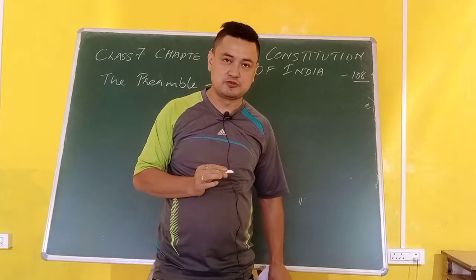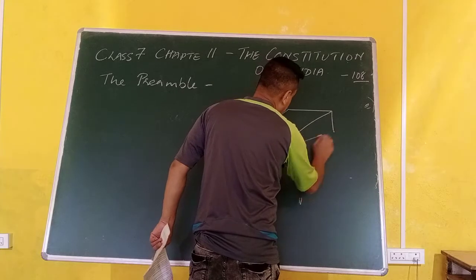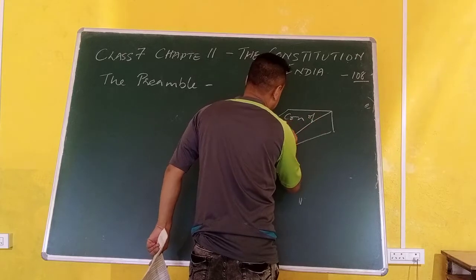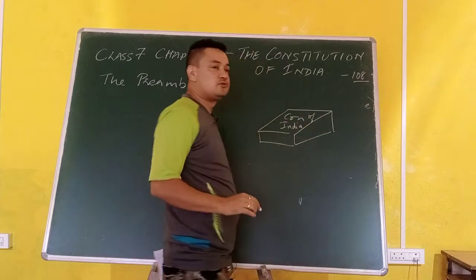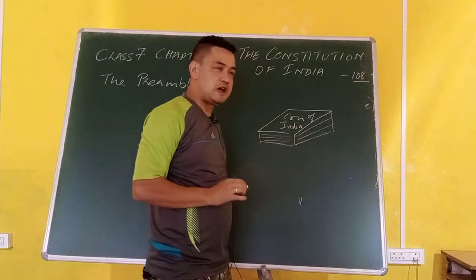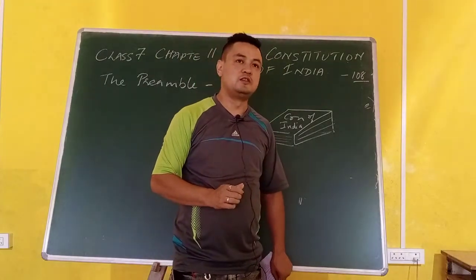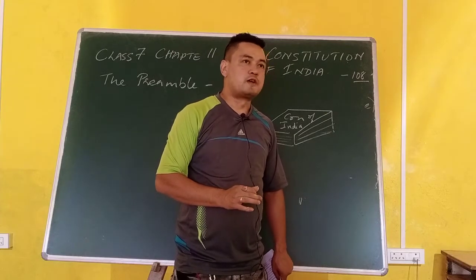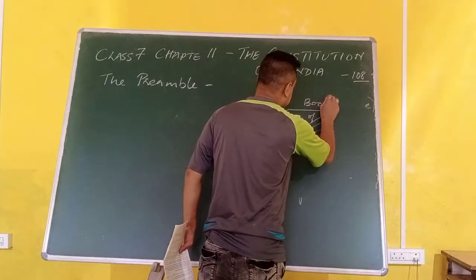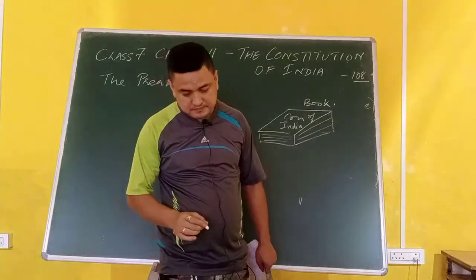So what is a constitution? The Constitution of India is actually a book which has all the rules and regulations as well as the aim, objective, purpose and principles that the leaders saw before writing the Constitution of India. So whenever we are looking at this book, the Constitution of India also has a preamble.